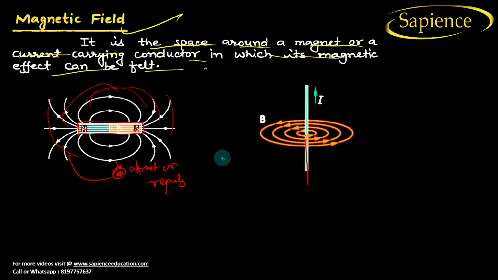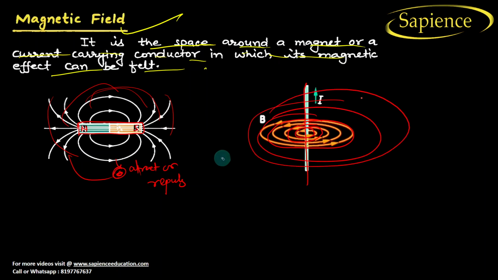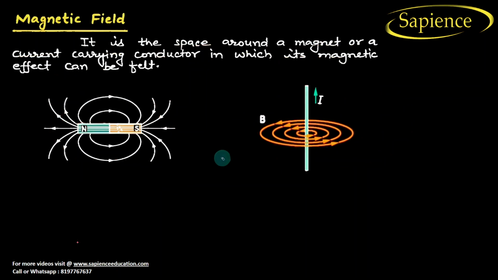Now suppose there is a current carrying conductor. We know that a current carrying conductor will also create a magnetic field. So this area is also known as the magnetic field. The areas where the magnetic property can be felt are known as the magnetic field. I hope you have understood this.